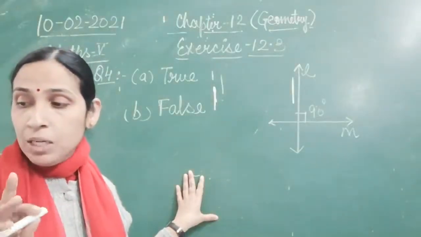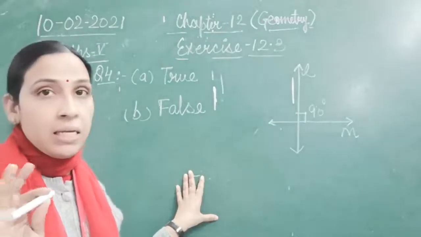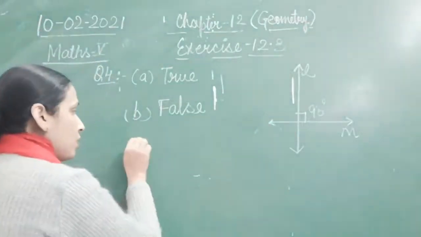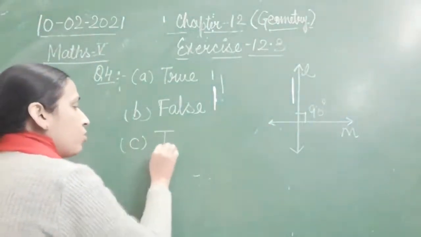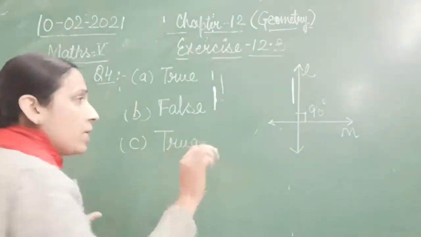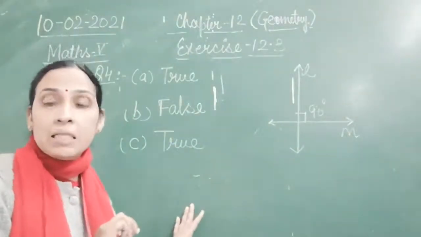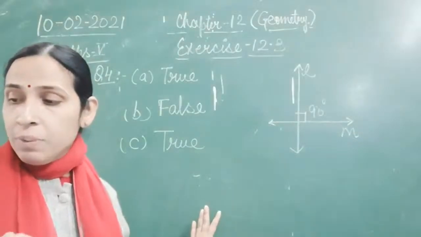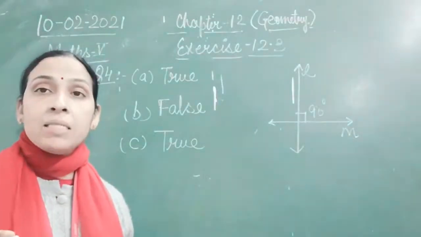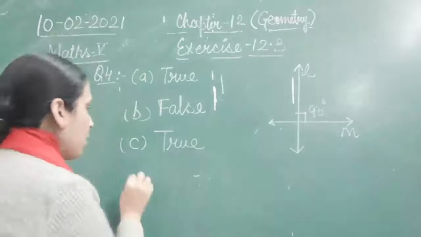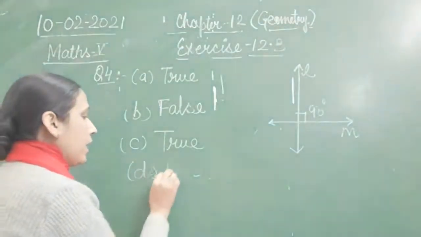Now, the angle between two perpendicular segments is 90 degrees, yes, I have told you just now, so that will be true. Yes, perpendicular lines are forming 90-degree angles with each other. Then, the angle between two parallel segments is 90 degrees, that is false because they are not meeting at any point.